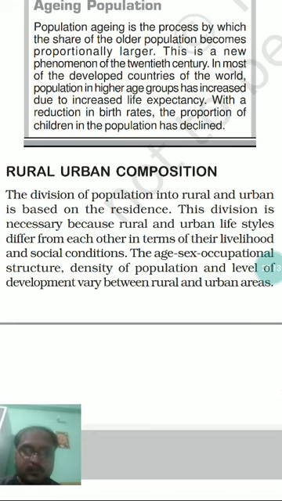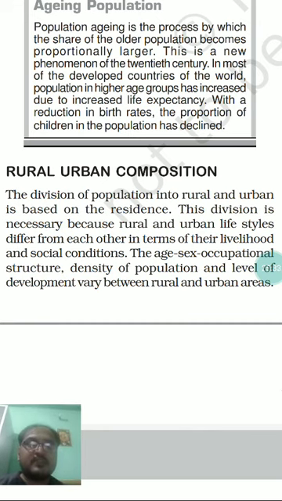Okay, rural urban composition. Here the division of population into rural and urban is based on the place of residence where the people live. People live in an urban center or some kind of remote area or rural area.